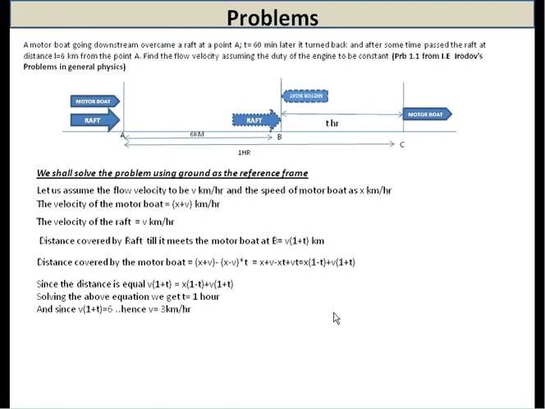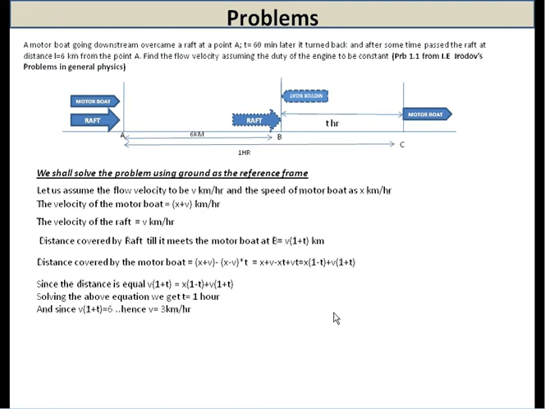It covers the distance AC with a speed of x plus v because it is moving with the flow, and it covers the distance CB with a speed of x minus v. So, the total distance covered by the motorboat is (x plus v) into 1 hour minus (x minus v) into T hour, the time when it returns back to the point B.